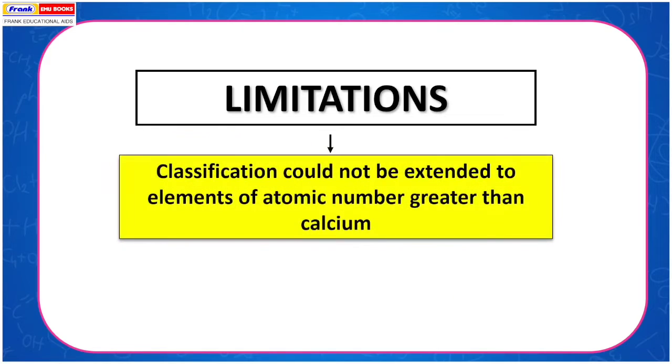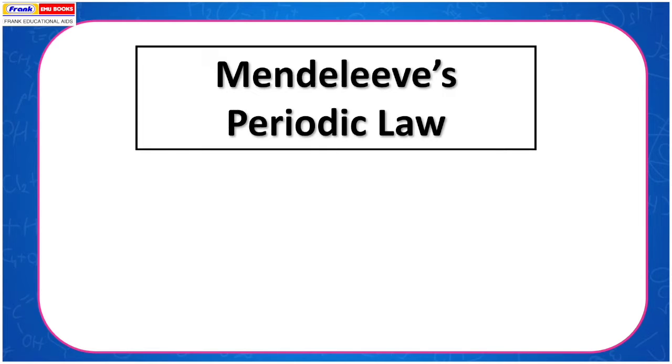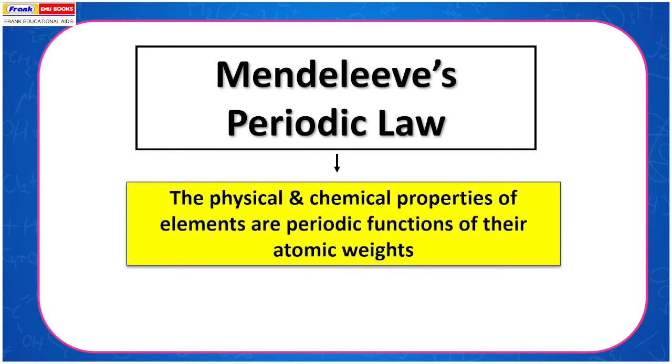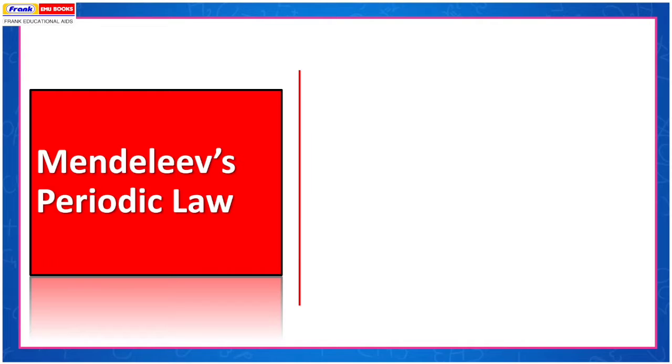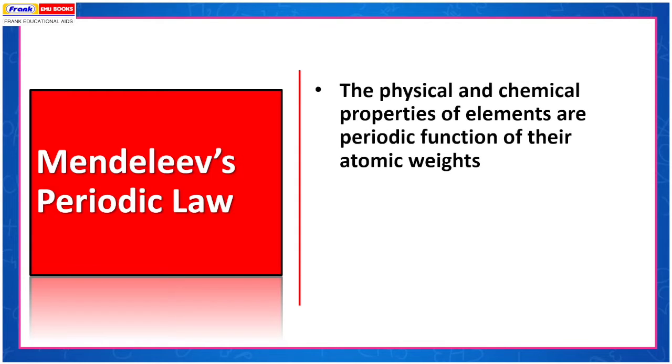Limitations of Newlands' law of octaves: elements with atomic number greater than calcium did not fit in this law. Mendeleev's periodic law: the physical and chemical properties of elements are a periodic function of their atomic weights. Chemical properties of elements recur periodically when the elements are arranged in the order of their atomic mass.